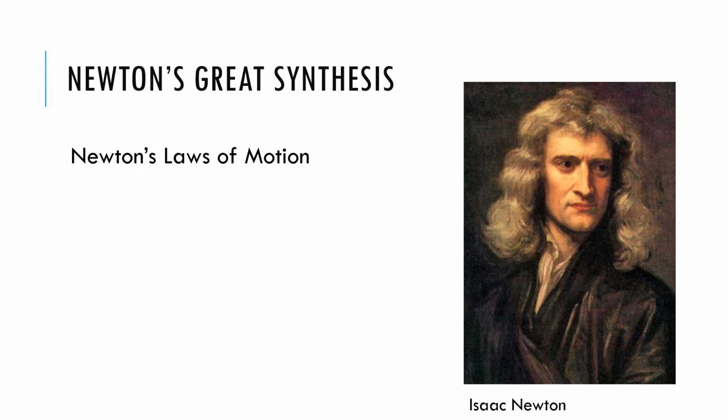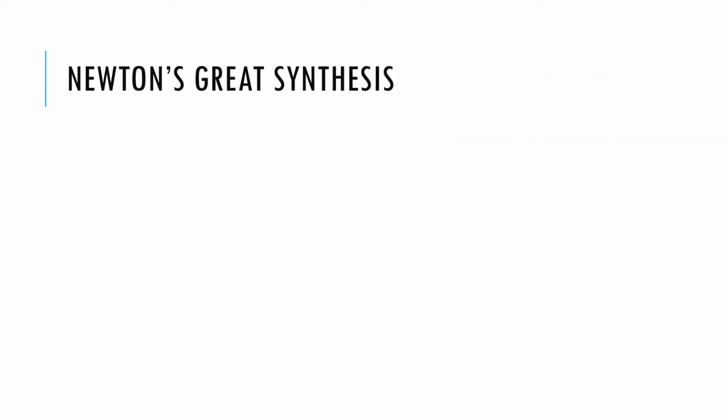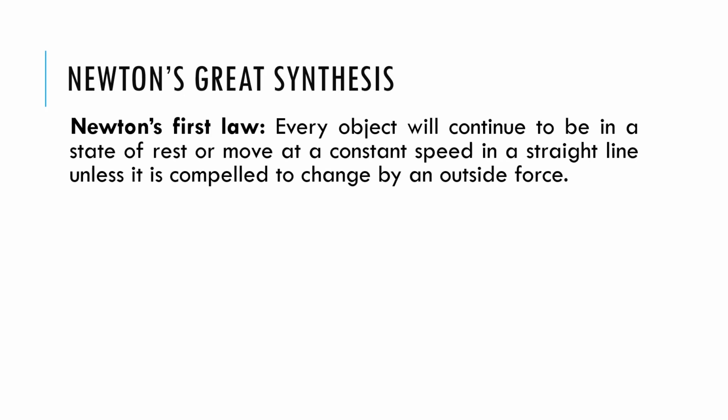Among Newton's contemporaries in England were architect Christopher Wren, authors Aphra Behn and Daniel Defoe, and composer G. F. Handel. There were three laws made by Newton. Newton's first law states that every object will continue to be in a state of rest or move at a constant speed in a straight line unless it is compelled to change by an outside force.